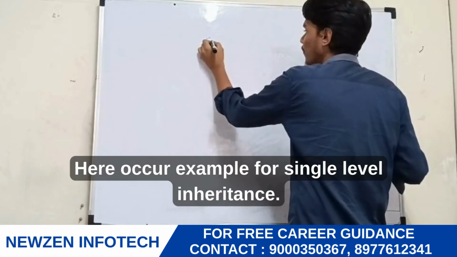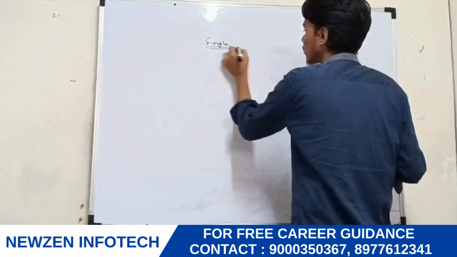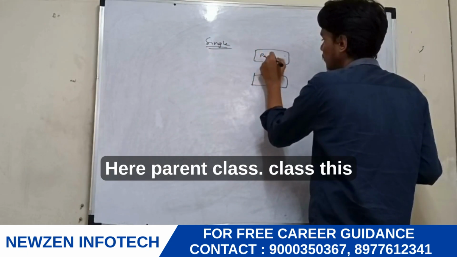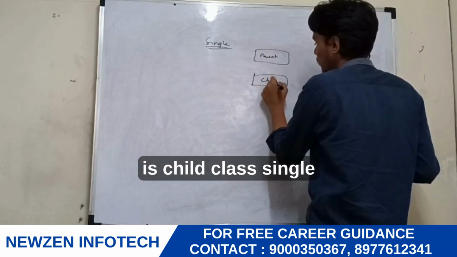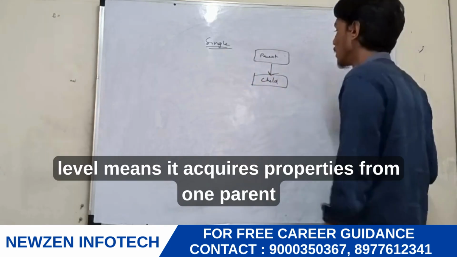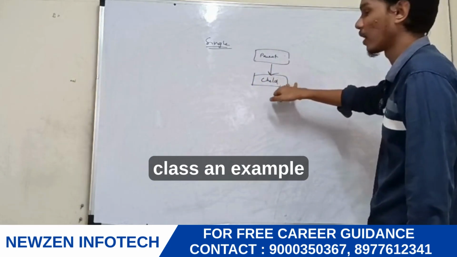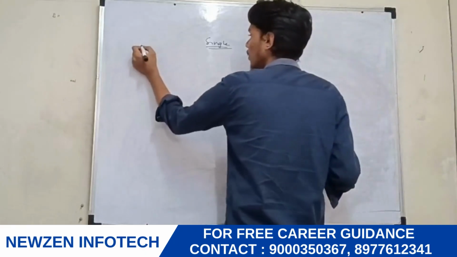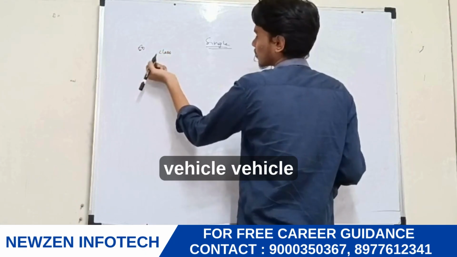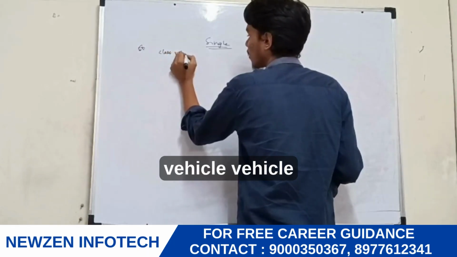Here is an example for single level inheritance. This is the parent class and this is the child class. Single level means it acquires properties from one parent class. An example: class Vehicle.